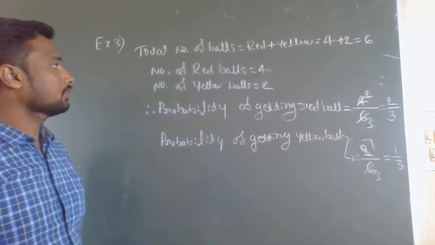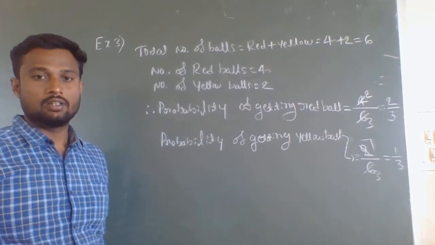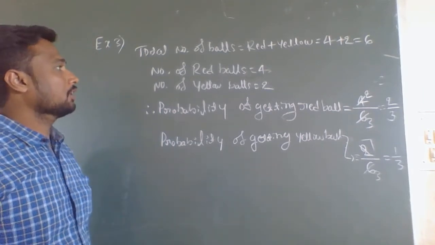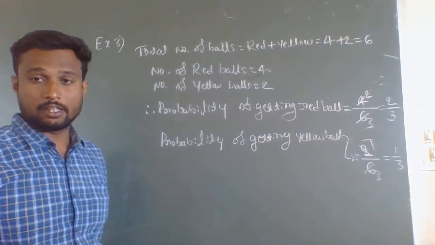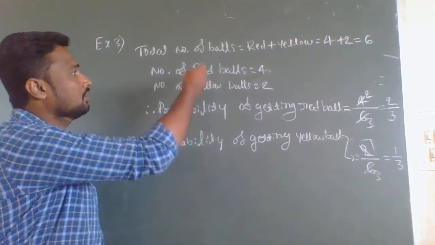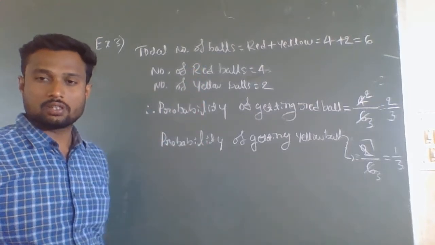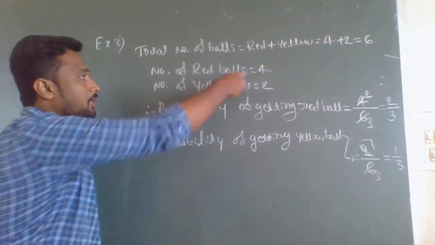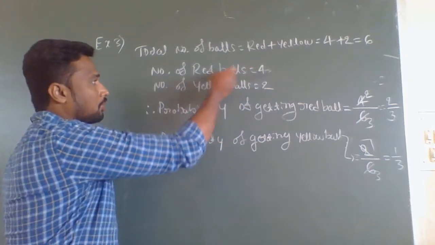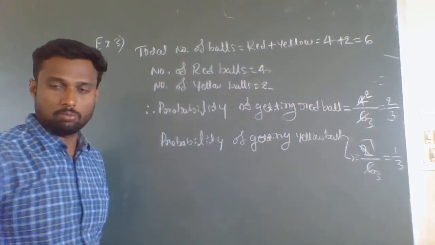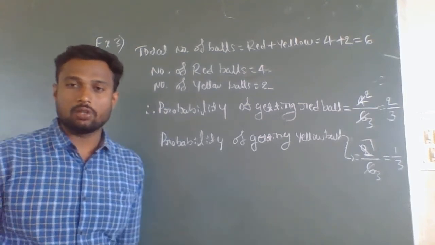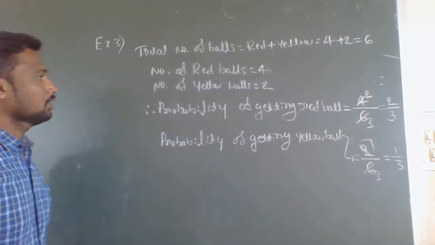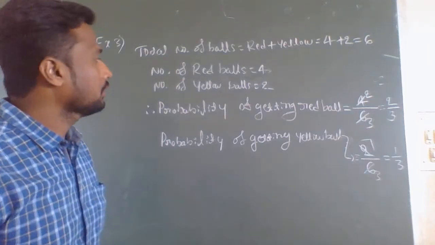When you take a ball without seeing, obviously you will get a red ball more often. The probability of getting a red ball is more, because there are more red balls in the bag. So obviously the probability of getting a red ball is higher than the probability of getting a yellow ball.